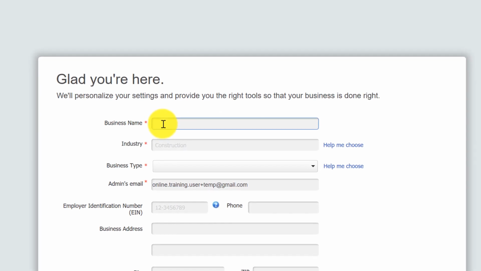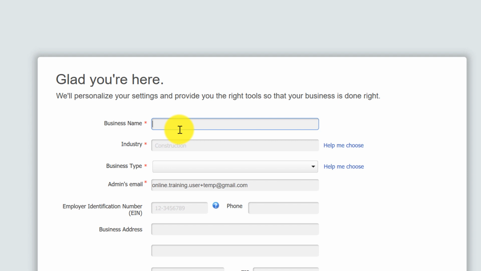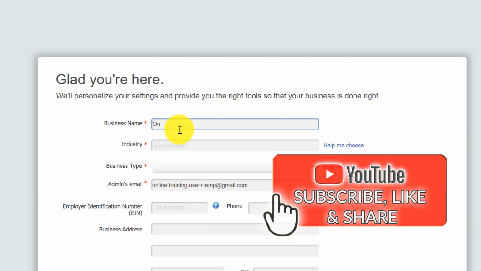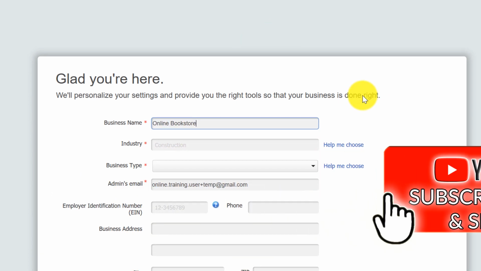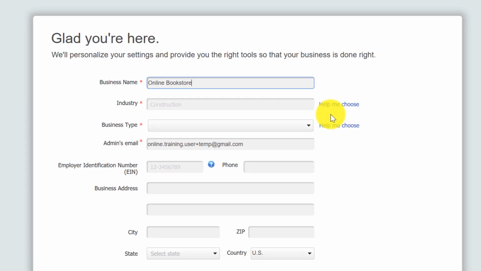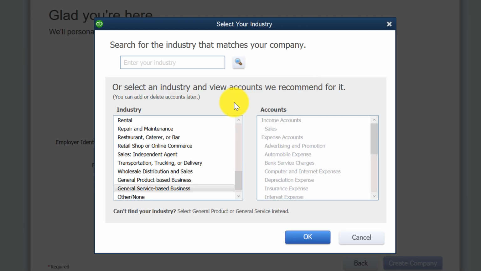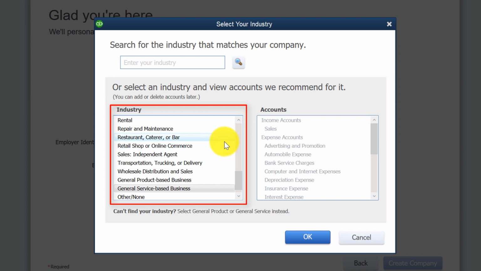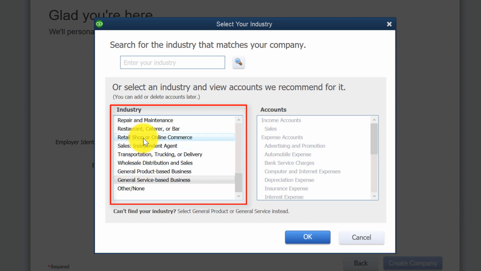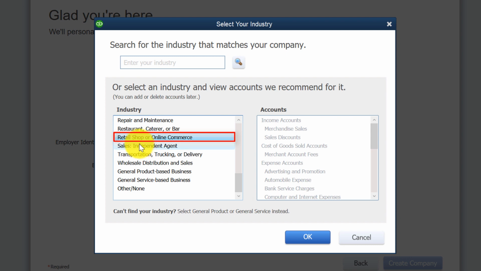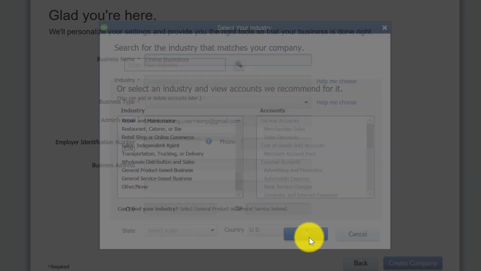In the next step, you would need to enter all company details. So I'm going to enter Online Bookstore, and obviously you would need to enter your own name for your own company. For the industry, you have a lot of different options. You can choose among industries, and based on the industry that you choose, it will create different types of accounts. So in my case, I'm going to select retail shop or online e-commerce and click OK.